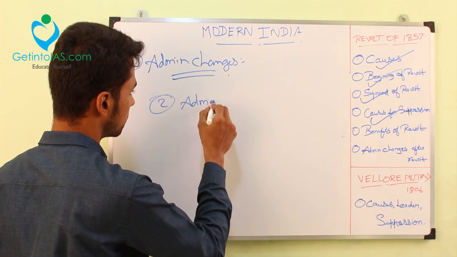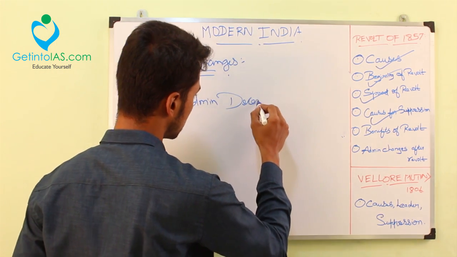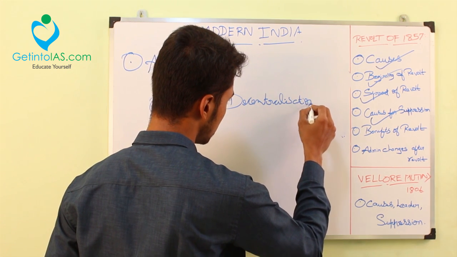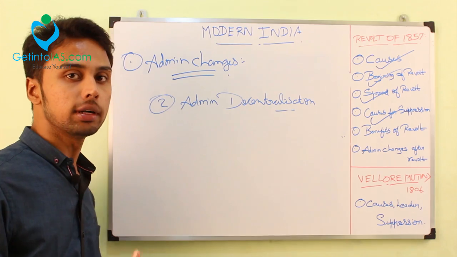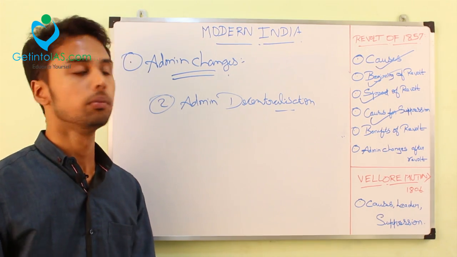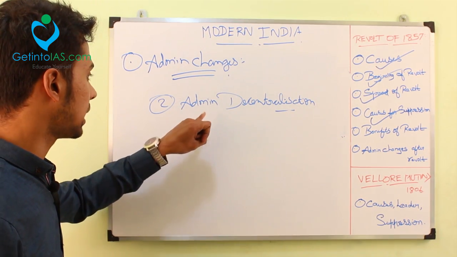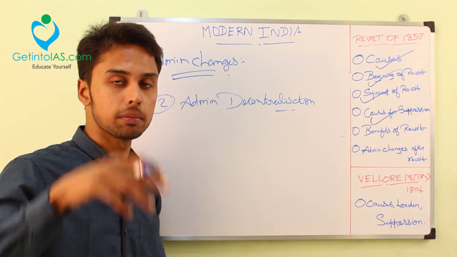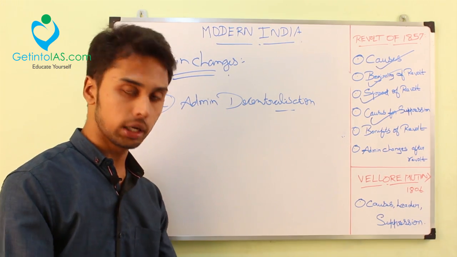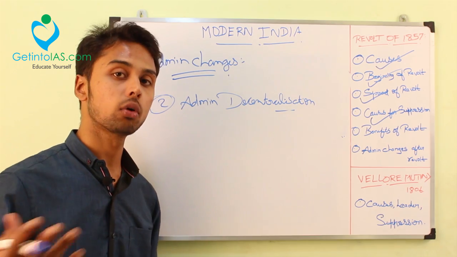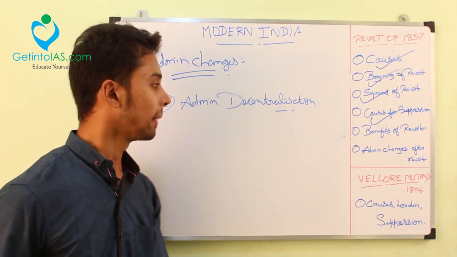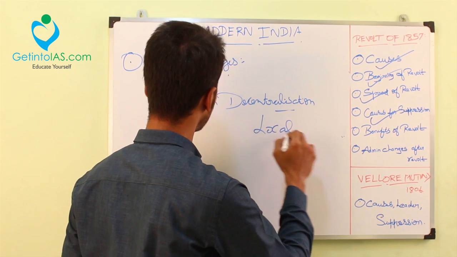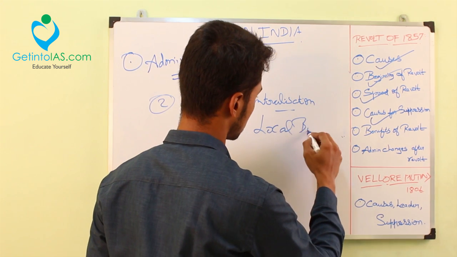administrative decentralization. What did the British actually promise after 1857? We will take forward the administration of India. So the first such step is administrative decentralization. Decentralization means dividing the powers from the center to all the provinces, equally divided. So what happened? Local bodies were created, like the Panchayat Raj we have now. At that time district boards were created.